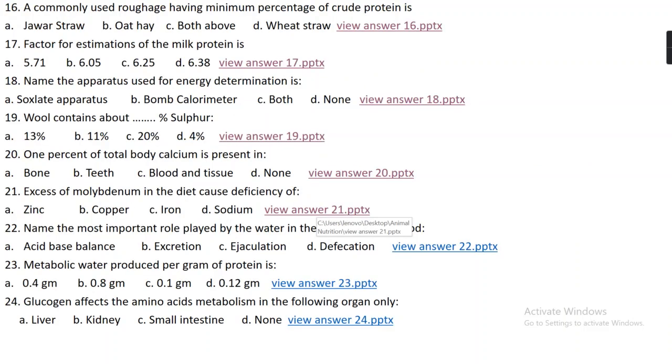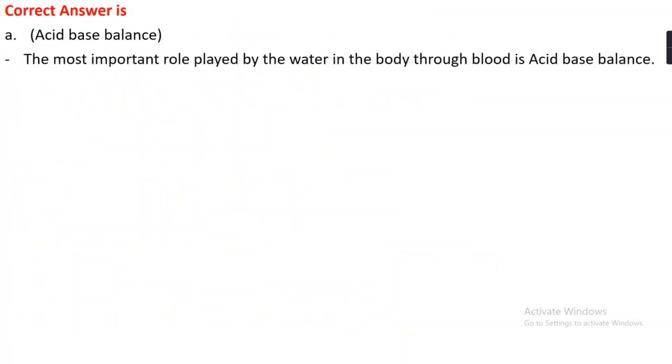Question number 22. Name the most important role played by water in the body through blood. Option A, acid-base balance. Option B, excretion. Option C, ejaculation. Or option D, defecation. The right answer is option A, acid-base balance. All the roles are played by blood and water, but the major role is acid-base balance.